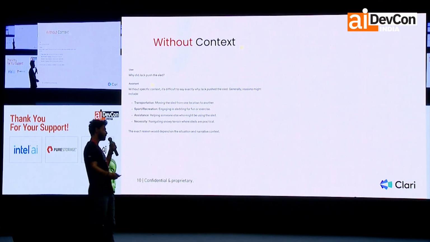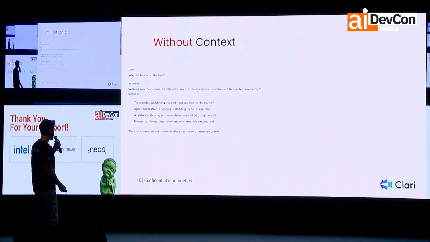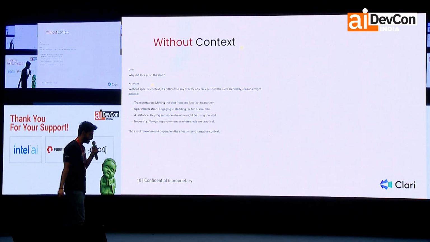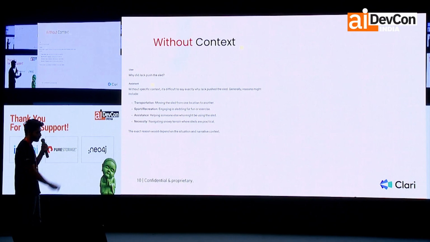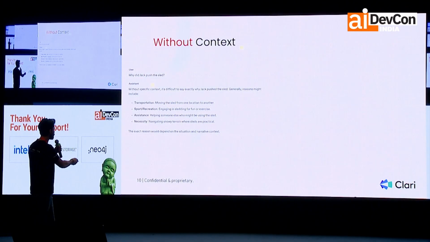This is a simple question that I asked it: Why did Jack push this sled? And it started hallucinating because it does not have context. It pointed out very clearly that it doesn't have the context to answer this question, and maybe he pushed the sled for so-and-so reasons.